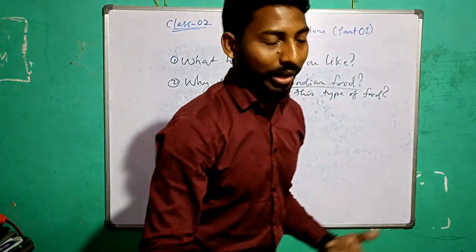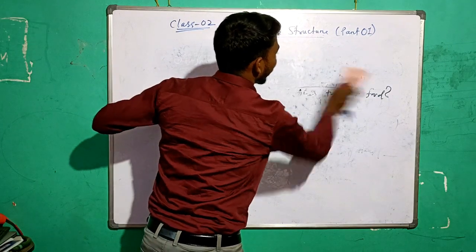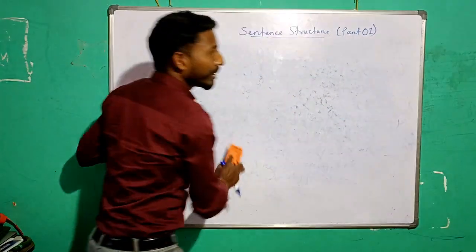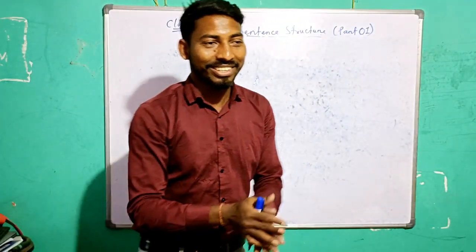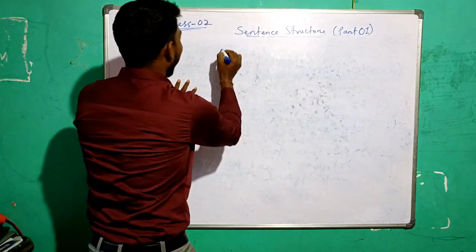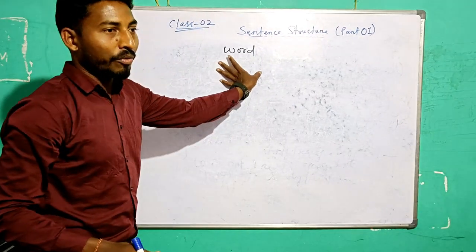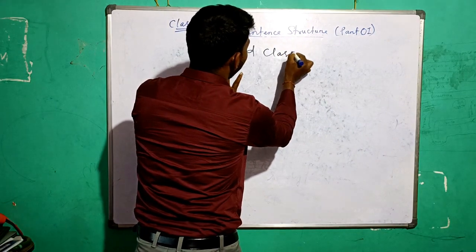Okay. So, word class. Now every day we are going to learn 5 new vocabularies. So I'll call it word class.